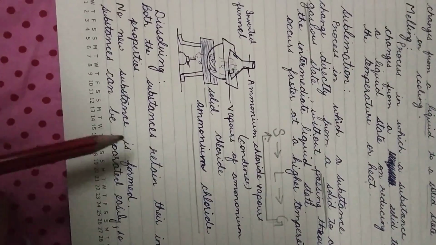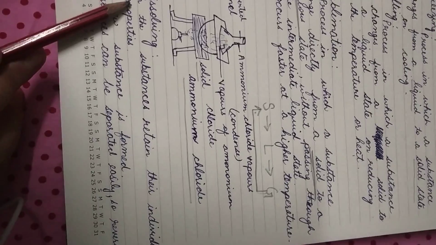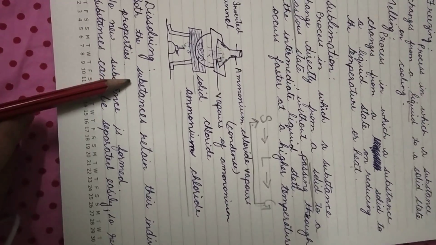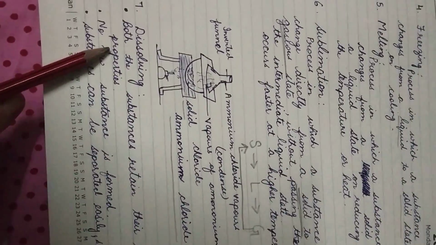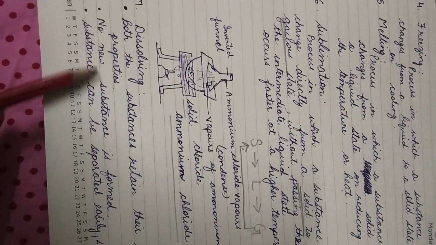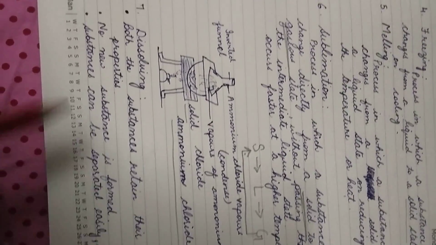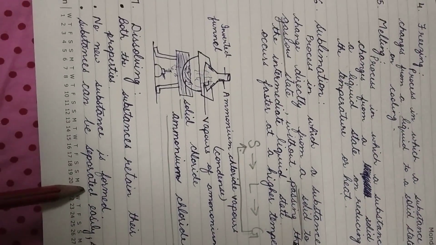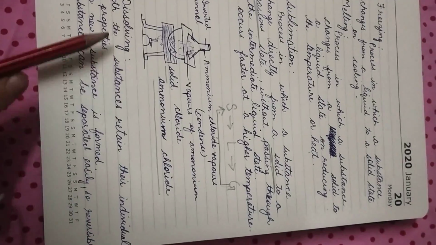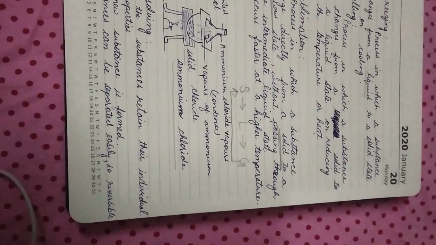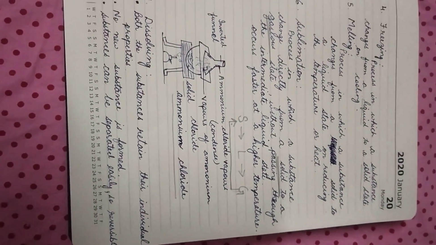Both the solid substance which we are adding and the liquid substance retain their individual properties. No new substance is formed. The substances can be separated easily, so it is a reversible process and comes under the category of physical changes.